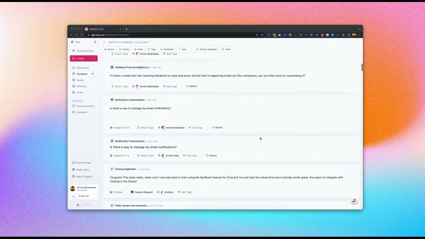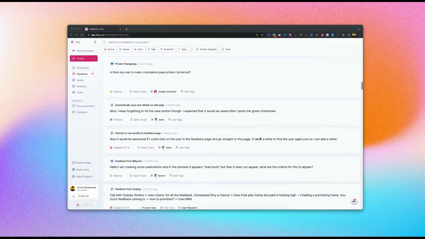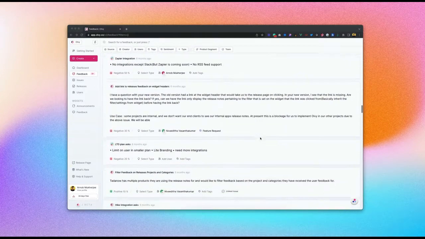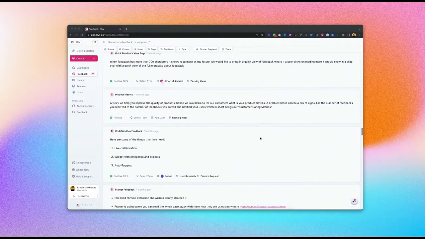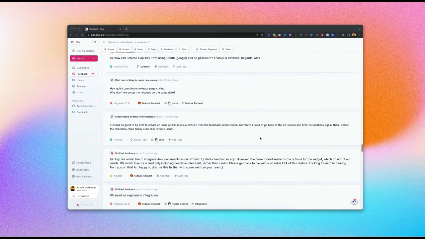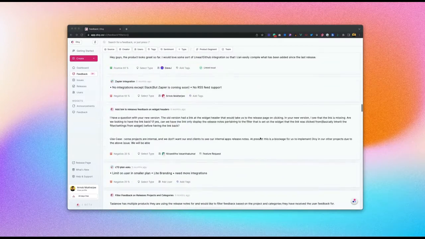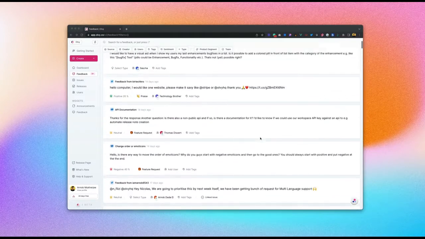We deal with a lot of raw data, and there is so much qualitative feedback in your Olvy dashboard. Going through hundreds of them, depending on the amount of feedback that we eventually start curating, becomes super difficult. So one of the things that we have built is something called Olvy Insights.